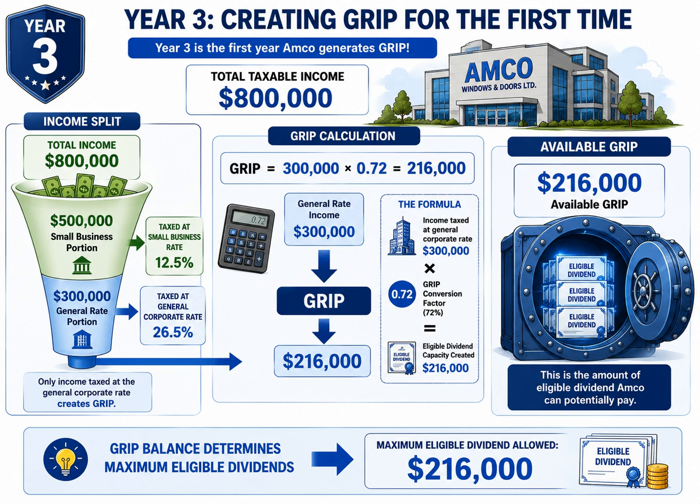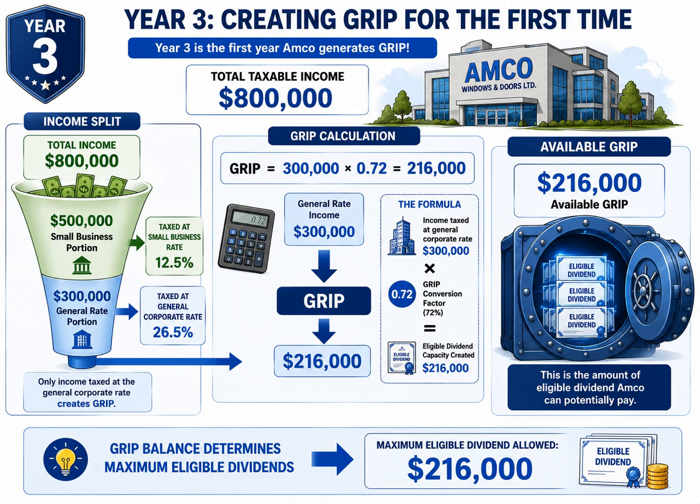$300,000 multiplied by 0.72 gives us $216,000. This creates a GRIP balance of $216,000. Think of this amount as eligible dividend capacity. It represents the maximum amount of eligible dividends that the corporation is allowed to pay based on its accumulated GRIP. On the right side of the slide, we can see that capacity stored inside the GRIP vault.